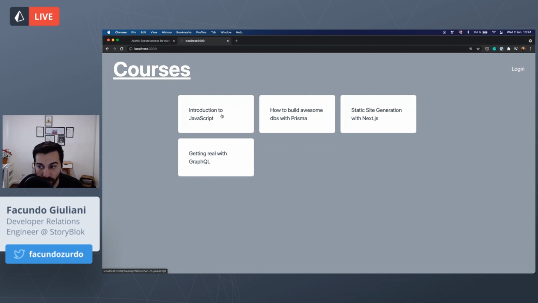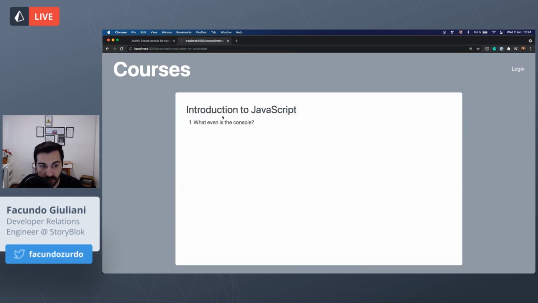And if I go to any course, as I'm not logged in, I will have to log in first to be able to acquire the course. So this is the application working.